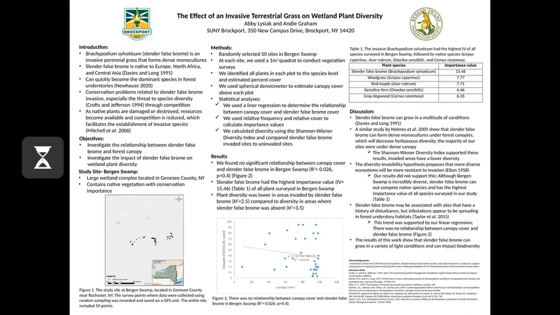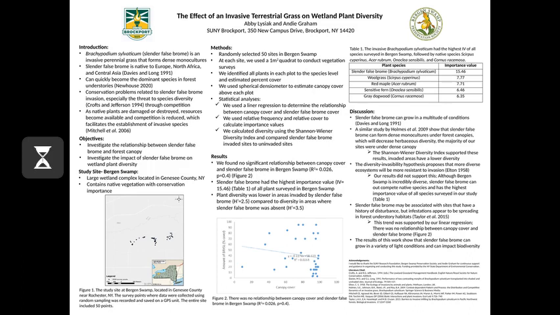Statistical analyses included a linear regression to determine the relationship between canopy cover and Slender brome cover, and we also used relative frequency and relative cover to calculate importance values. We also calculated diversity using the Shannon-Wiener Diversity Index and compared Slender brome invaded sites to uninvaded sites.